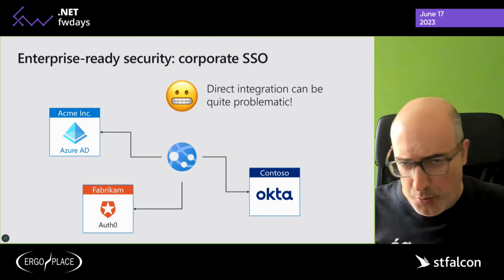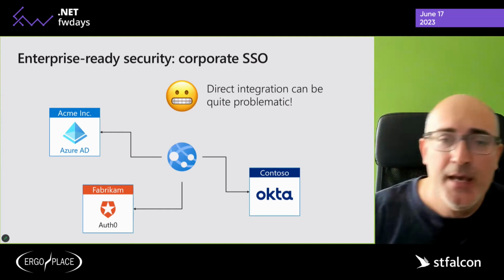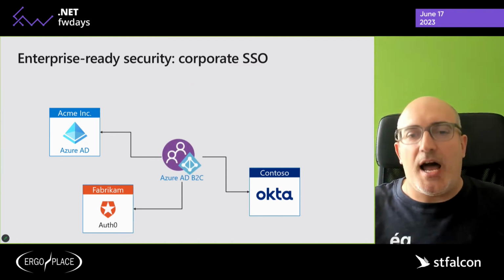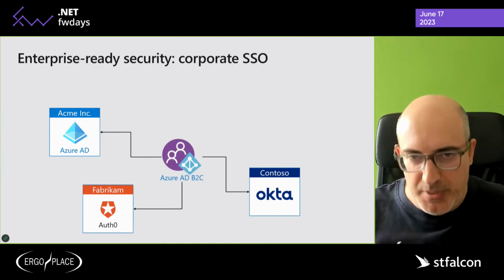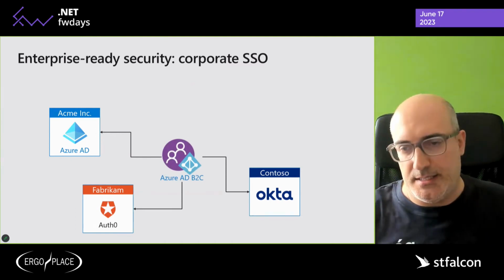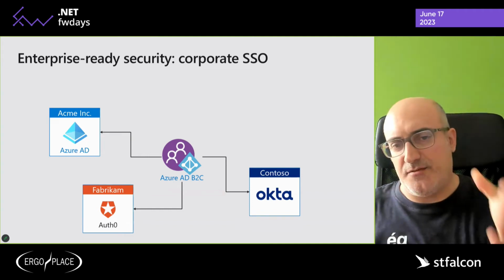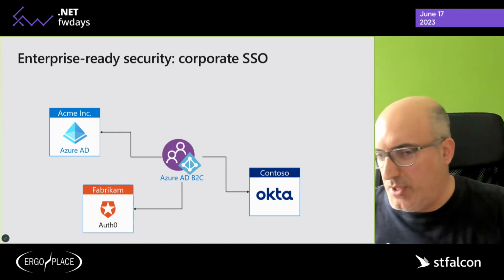So what is the alternative idea? The alternative idea is to use an identity provider which acts as a bridge between your code and these federated providers. In my case, I've chosen for this presentation Azure AD B2C.